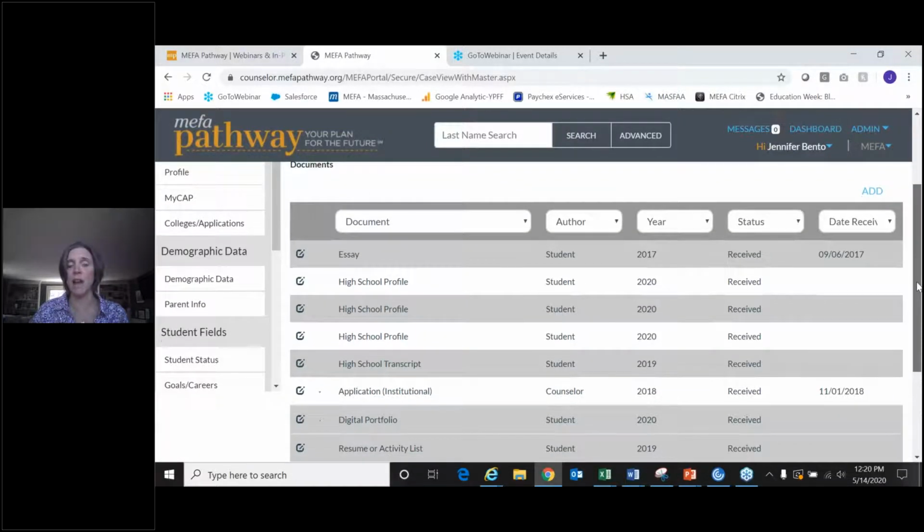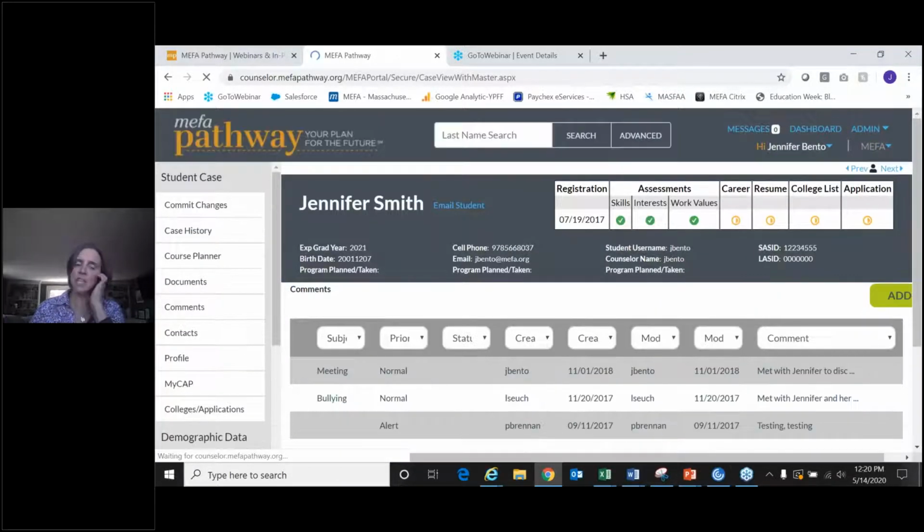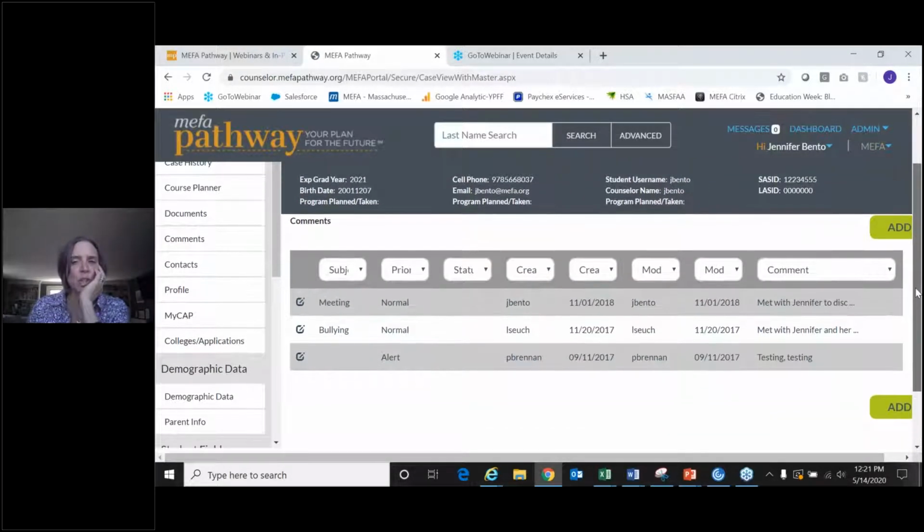All right, also on this page for a student, we have the documents page, so you can see all the documents that either the student uploaded on their side or yourself as the educator. So you have access to those right on this left bar here. The comments page is, I think, typically used for when educators meet with students. It can serve as just keeping track of meetings with students. The student does not see this, so this is strictly for the educator.